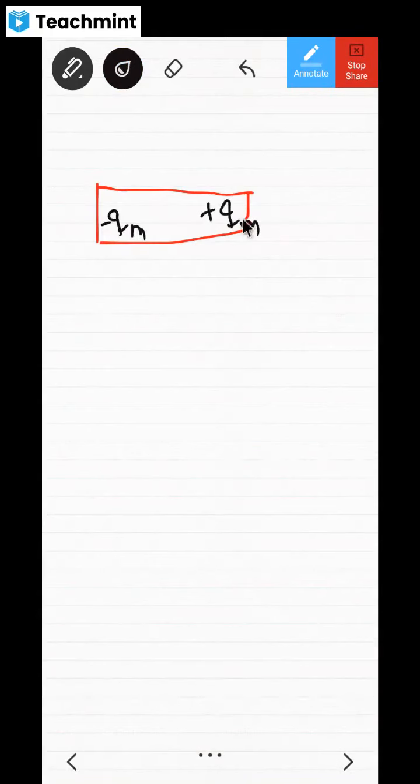Now, this line is called axis, which is passing through the center of this magnet. Have you studied this? An imaginary line passing through the centers of those charges is called axis. You have studied in electric charges and fields, no?